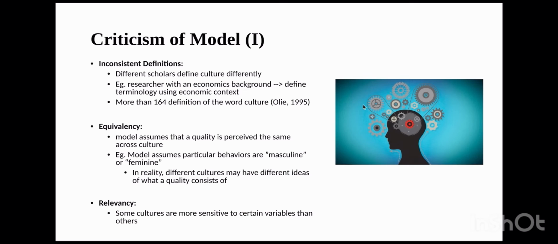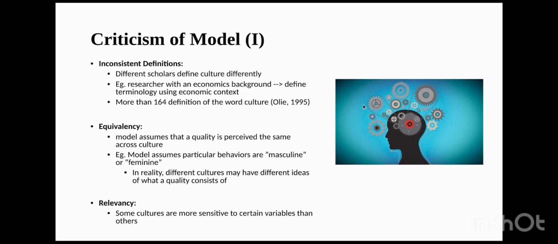Equivalency. The model assumes that a quality is perceived the same across cultures, i.e. a male role in one culture may be deemed a female role in a different culture, and you can see where the problem is. Sometimes something that's deemed masculine by one culture may be deemed feminine by another culture. Different cultures have different beliefs, understandings, theories, and different ideas on roles.